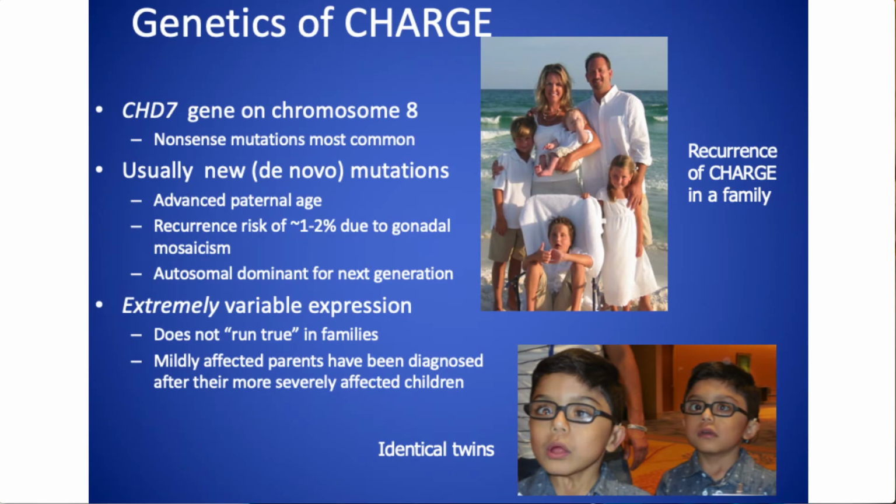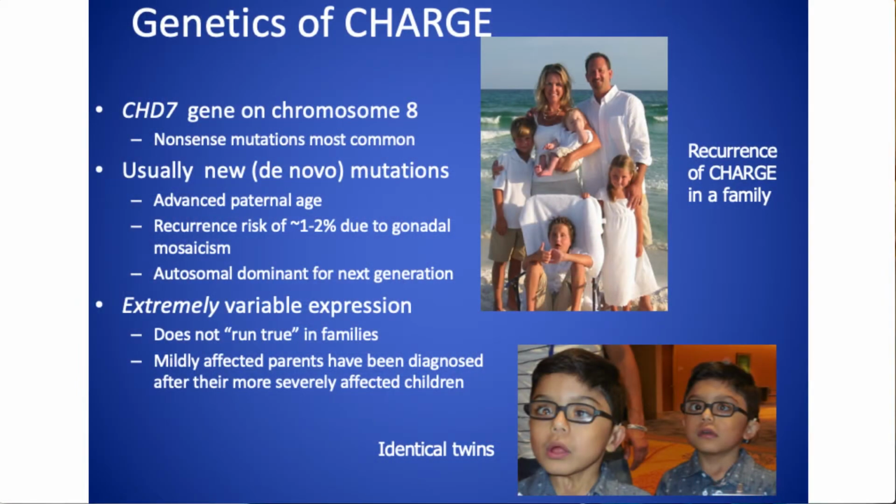Most of the time, the changes in that gene that cause CHARGE are nonsense mutations. A mutation is a variation or a change in the genetic material in the gene, and nonsense means that it's a change that makes it so the CHD7 protein, that's the protein that's coded for by the gene, isn't working. It turns the information that makes the gene into nonsense, so it's no longer making a functional protein.